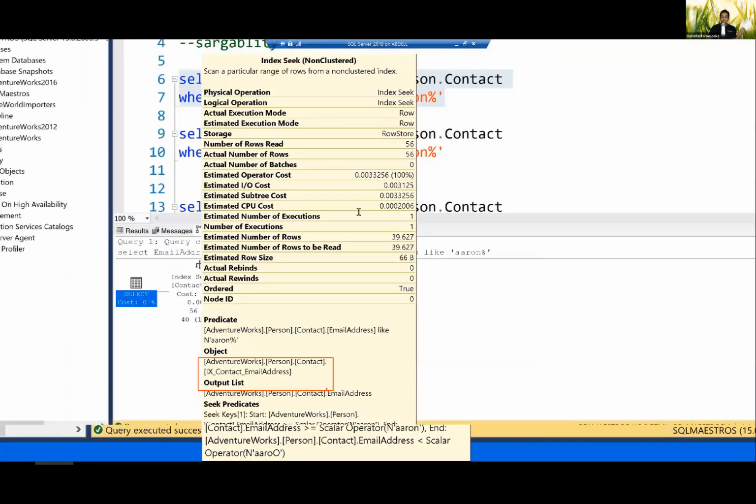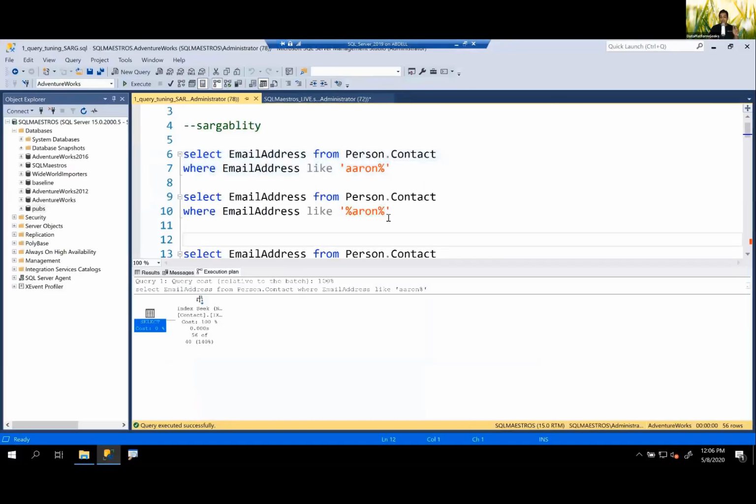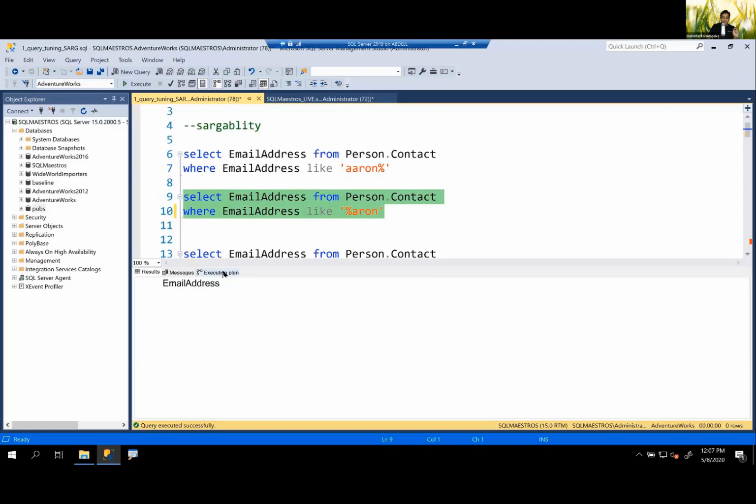Now, let's change the query a bit. Instead of Aaron percent, I write percent Aaron, and percent. So even if I include this or I do not include, it really doesn't matter. But what I've done is now in my search criteria, I have prefixed my search criteria with the wildcard character, percentage. So let's go and execute this now and go into the execution plan.